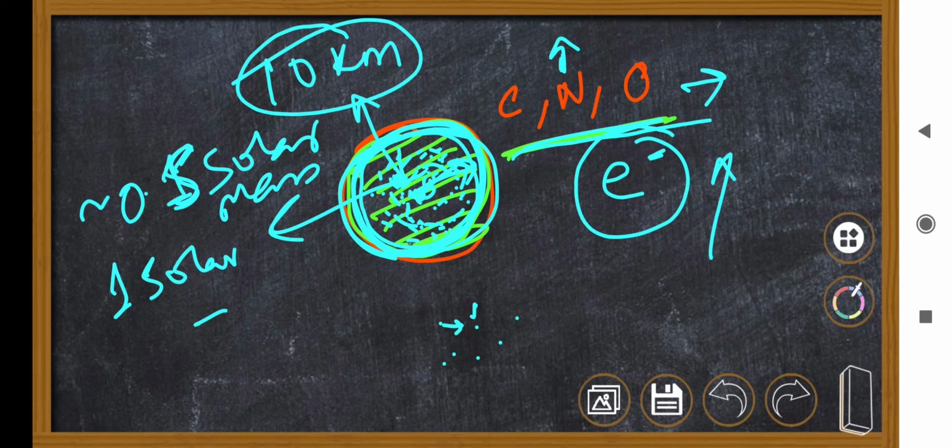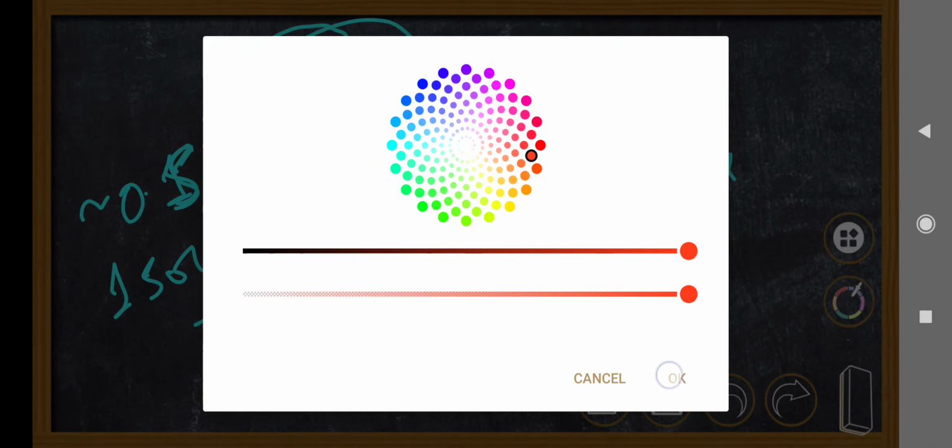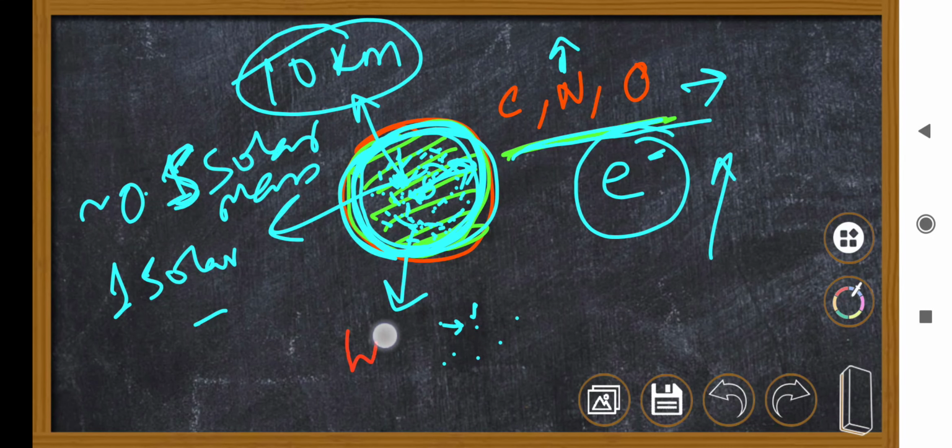And that collapse could not produce that much heat that carbon will form the higher atoms through nuclear fusion. So this will remain in the same way forever, technically forever, and this is called a white dwarf star.